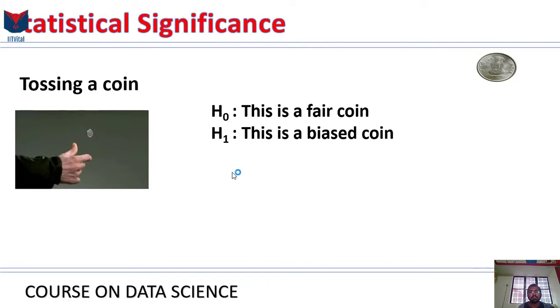But for now, let's assume you have a coin that somebody is going to toss, and you are assuming it's a fair coin. We live in that universe. The coin is tossed the first time and the result is tails. How do you feel about this? Forget about the statistics for a second. Do you feel that this is a fair coin or that the coin is rigged? You probably feel that it is likely a fair coin. This is a totally probable outcome in the H0 universe that we have assumed we live in. The probability of that is 50%, so it could have been heads, could have been tails, no problem.